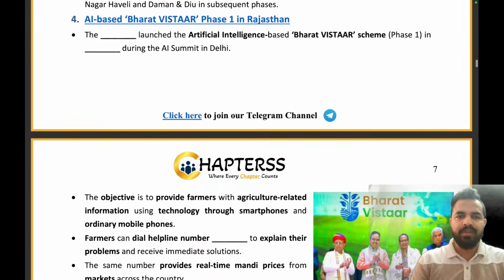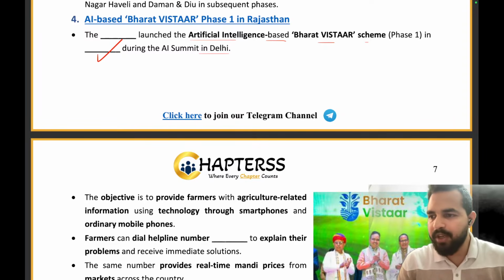The Dash has been launched, the artificial intelligence based Bharat Vistar scheme, during the AI summit in Delhi. So please tell me here which organization has launched the artificial intelligence based Bharat Vistar scheme, and in which state it has been launched, in the Indian state of Rajasthan, and what is the name of organization which has come up with this initiative? Let me see who will give me the right answer.